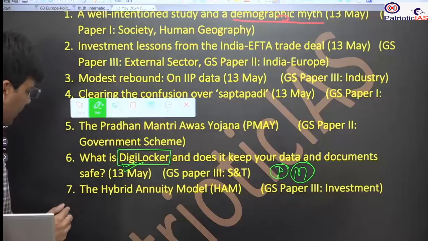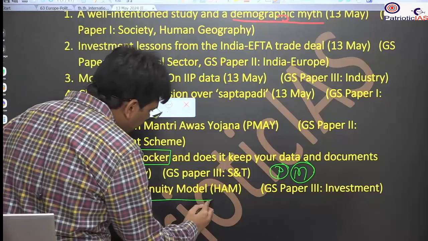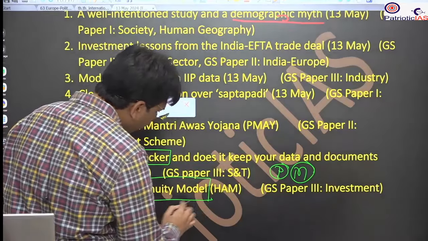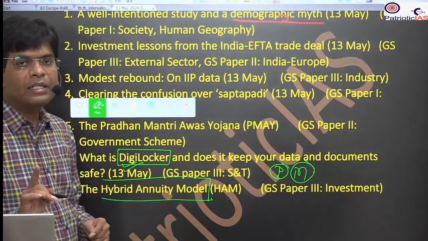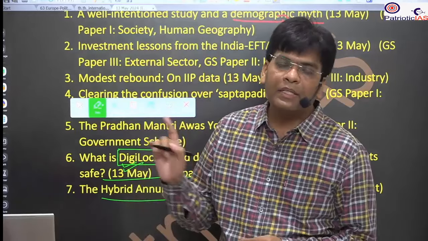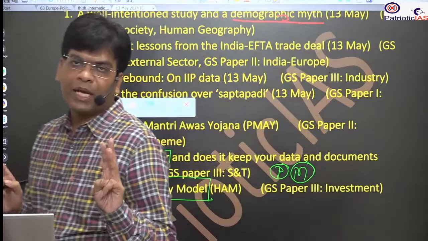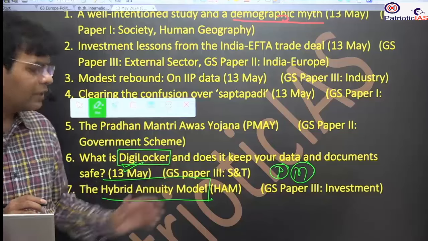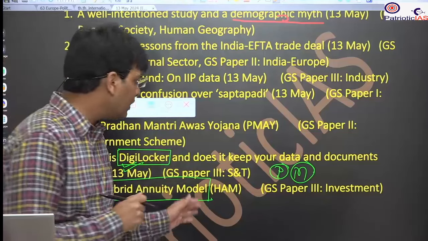In the last, we will study the hybrid annuity model. This is particularly in the construction of highways, and it is one of the best examples of the public-private partnership, the PPP model. You must have studied it. So what are the different provisions under this? We will study one by one.